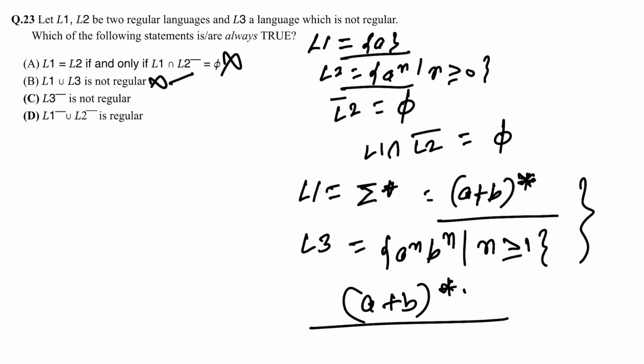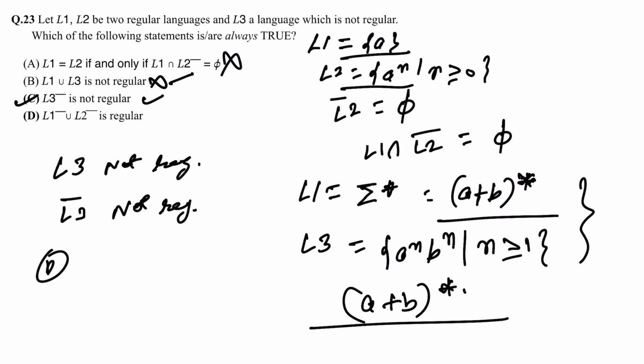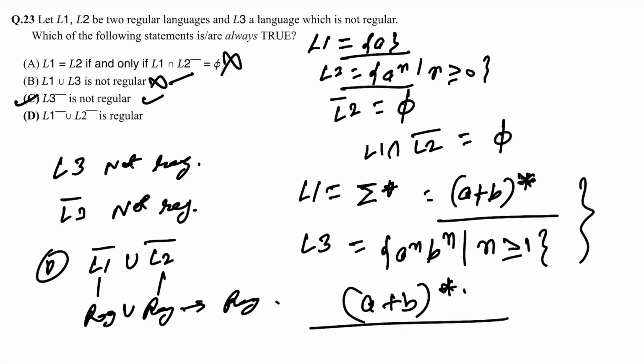L3 complement is not regular. L3 is not regular, okay, so its complement will also be not regular, because regular languages are closed under complementation and reverse operation. D option, so this is correct. L1 complement union L2 complement is regular. So complement is also regular. Regular languages are closed under union and complementation. So this is regular and this is also regular, so the union will also be regular. So D option is also correct.